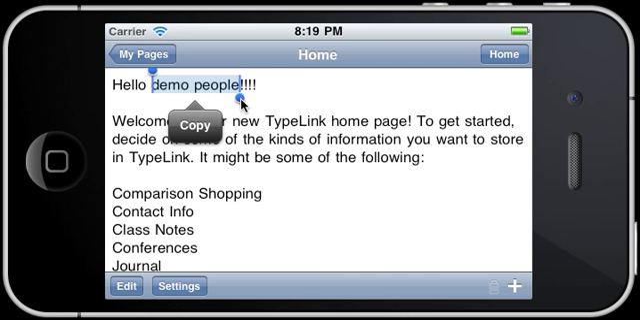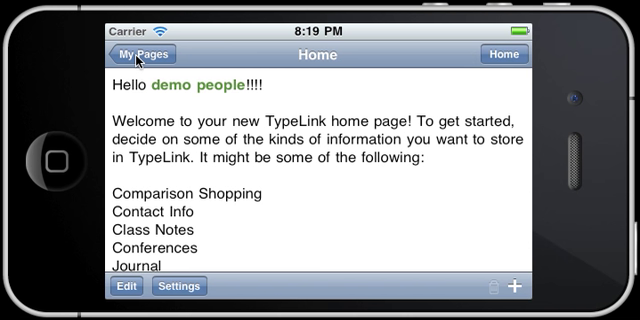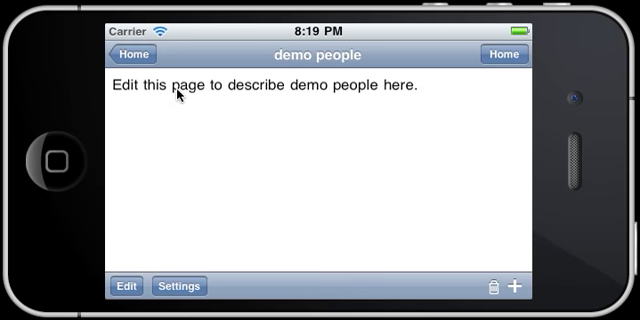And so now I don't want to copy it. What I actually want to do is tap on the plus sign. When I tap on that, now you see it's instantly created a demo people page and filled in some sample content here. If I now go back to home by tapping on the home button, you see that demo people has now become a link. It's a green link because it's a private page by default, but I can go back to the demo people page by just tapping on this link, and then I can edit or change the settings here.